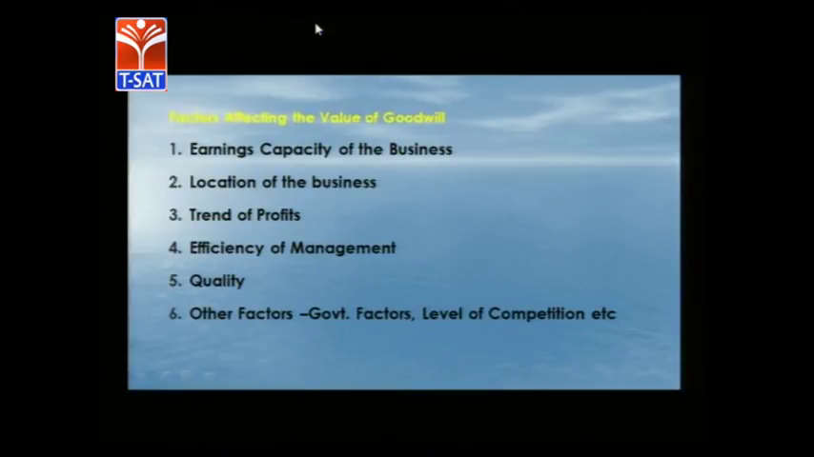Next, other factors include the government factors, the competitive level, and the amount of patents that the company has, which also will influence the value of the goodwill.